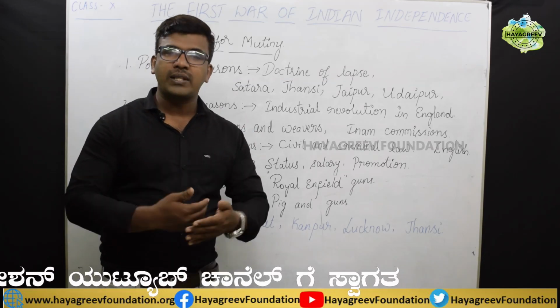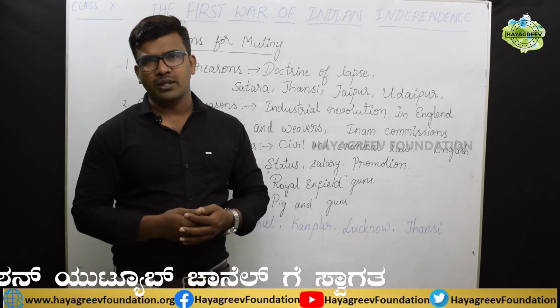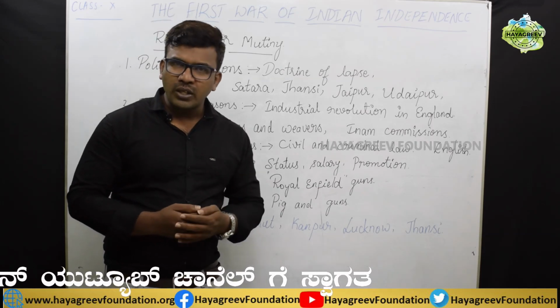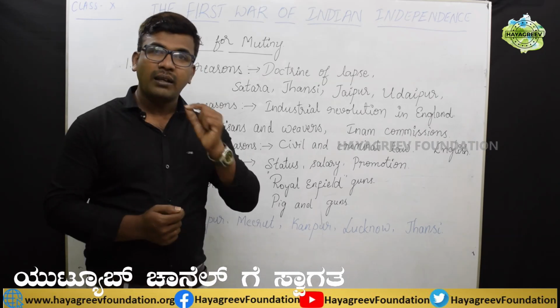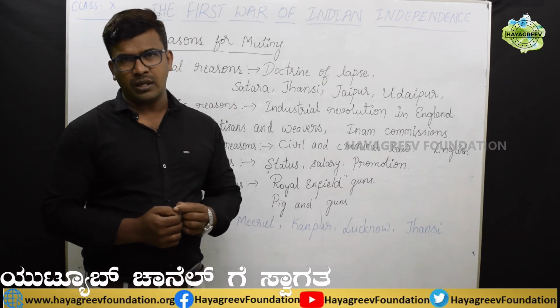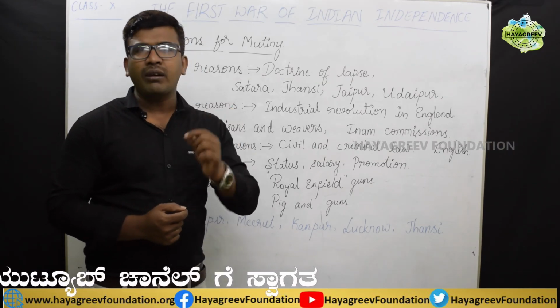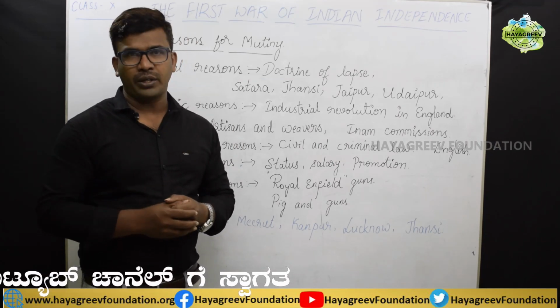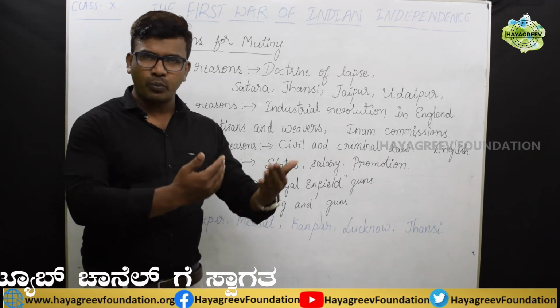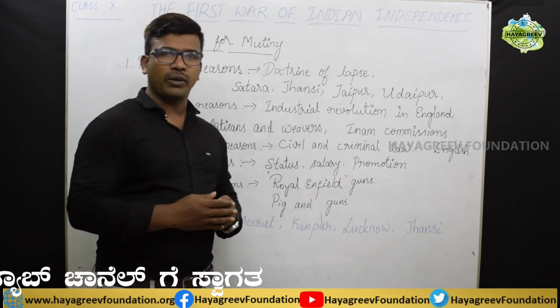For this incident to take place, there are many reasons. Because of these reasons, the 1857 Revolt took place. Behind this incident, many reasons are there, and in each and every reason, different community people revolted against the British. So which are those people? Let us discuss one by one.